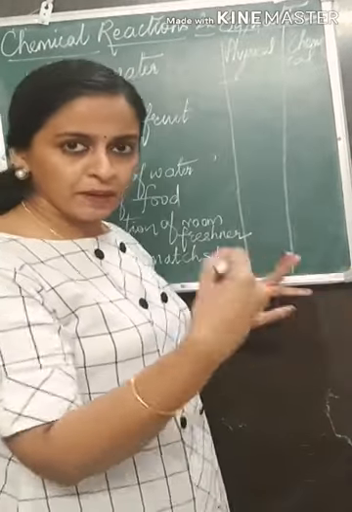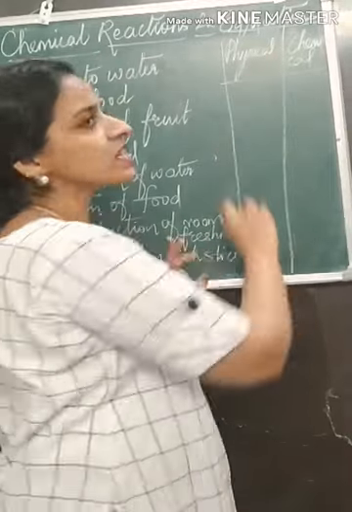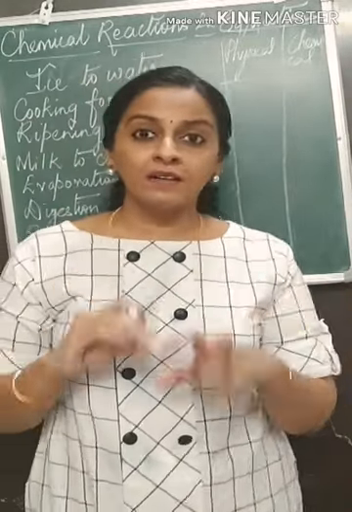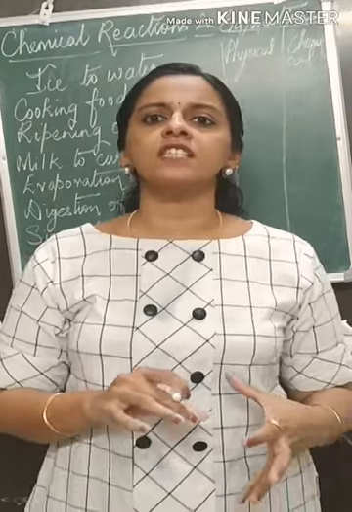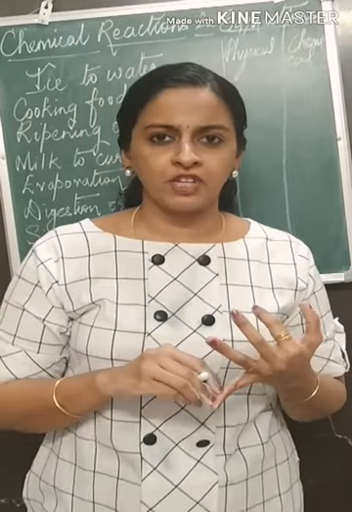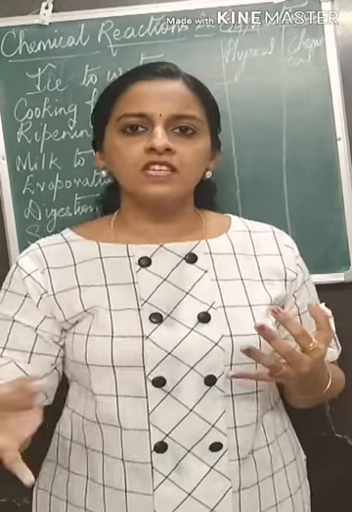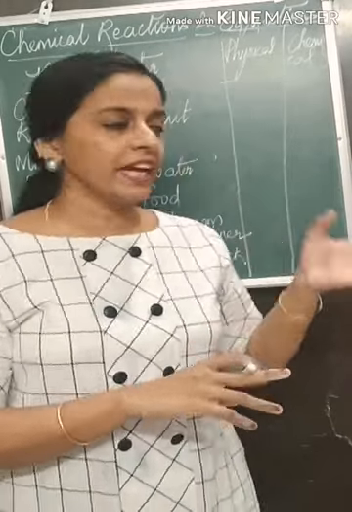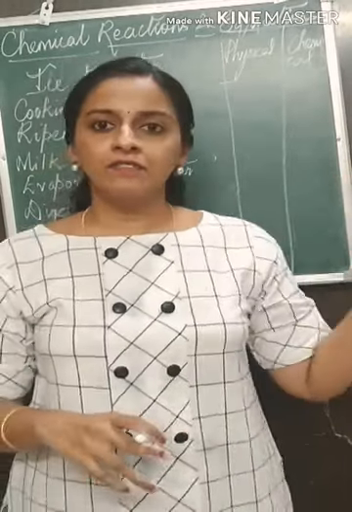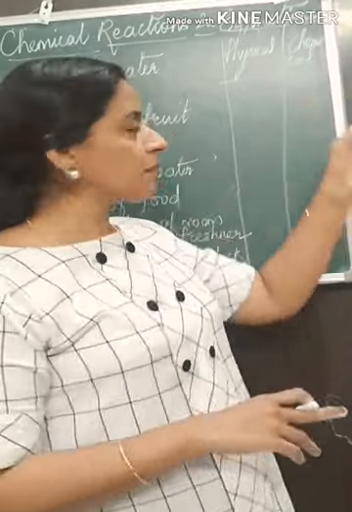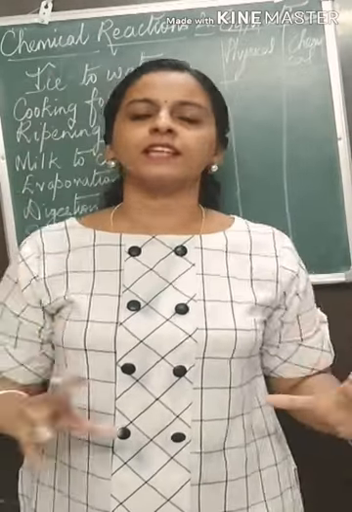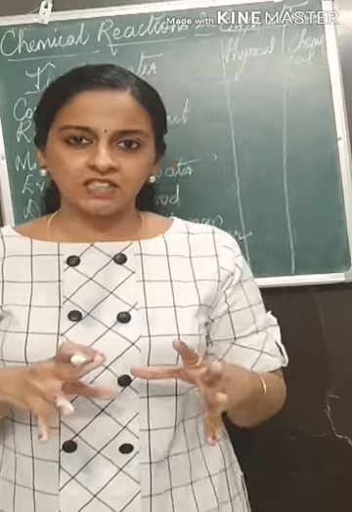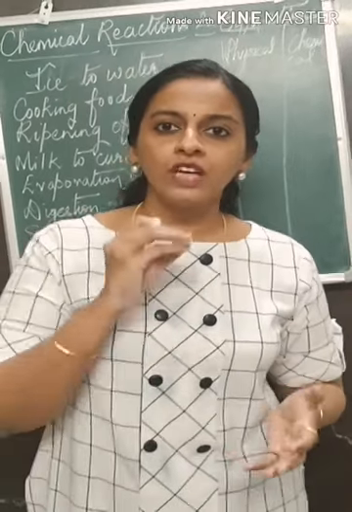Then some more points for physical change. The main parameters affecting physical change are temperature or pressure. When temperature changes, physical change happens. Same way, pressure also plays a role in determining a physical change. Whereas in chemical change, you need a proper setup, some reactors, which will bring out the reaction.